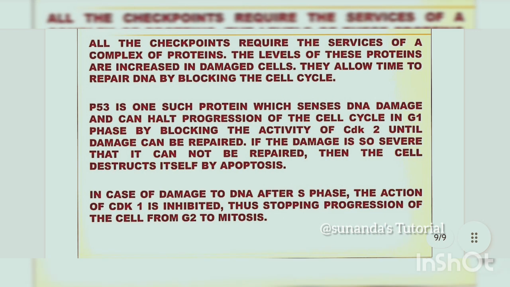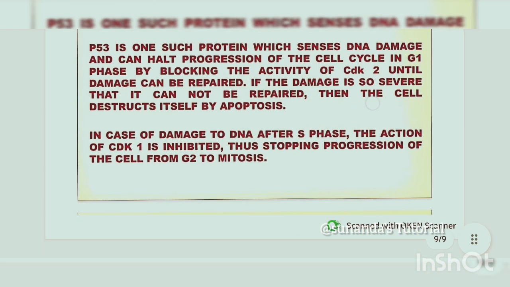In case of damage to DNA after S phase, the action of CDK1 is inhibited, thus stopping the progression of cell from G2 to mitosis. So in this way, different checkpoints and different protein molecules are acting to control different processes, to detect different damages.